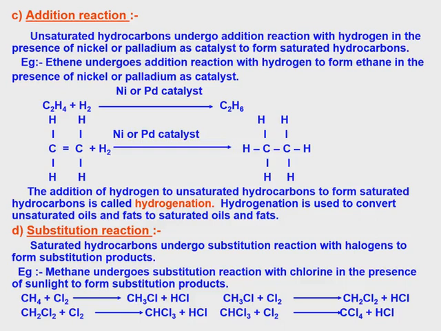Again CH2Cl2 plus Cl2 gives CHCl3 plus HCl. Again CHCl3 plus Cl2 gives CCl4 plus HCl. So the substitution products are CH3Cl, CH2Cl2, CHCl3, and CCl4, carbon tetrachloride.